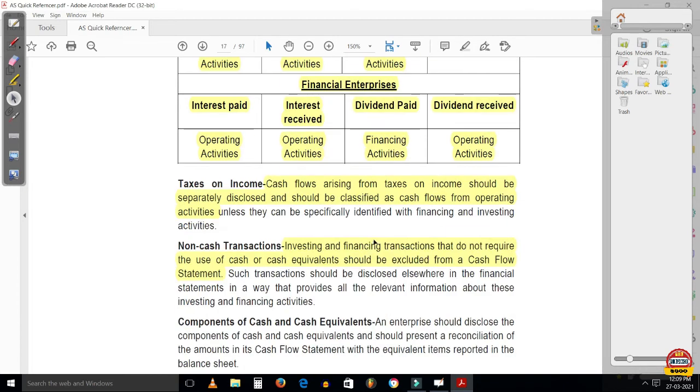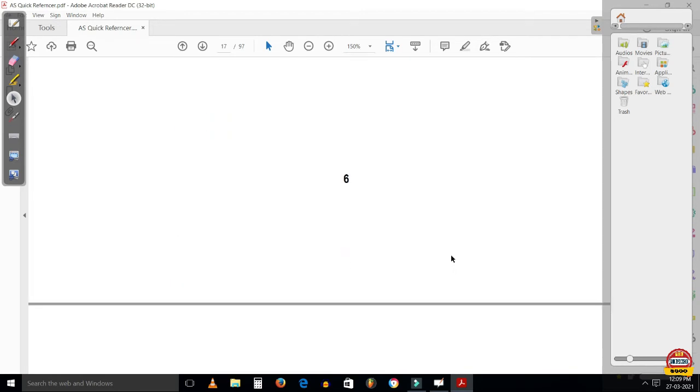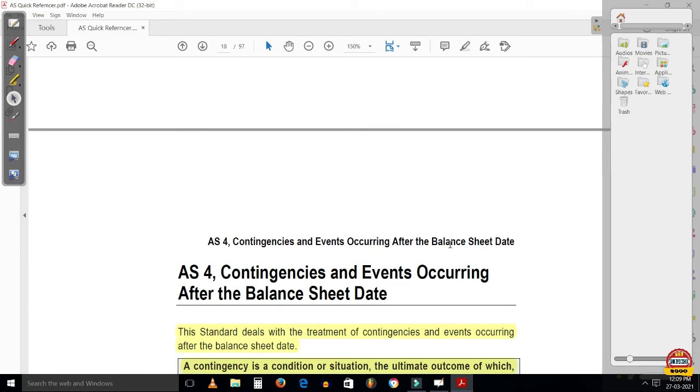Clear? Now moving on. Taxes on income. Cash flows arising from taxes on income should be separately disclosed and should be classified as cash flow from operating activities. So taxes on income will fall under cash flows from operating activities. Non-cash transactions, investing and financing transactions that do not require the use of cash or cash equivalents, should be excluded from the cash flow statement. That was cash flow statement, AS3.